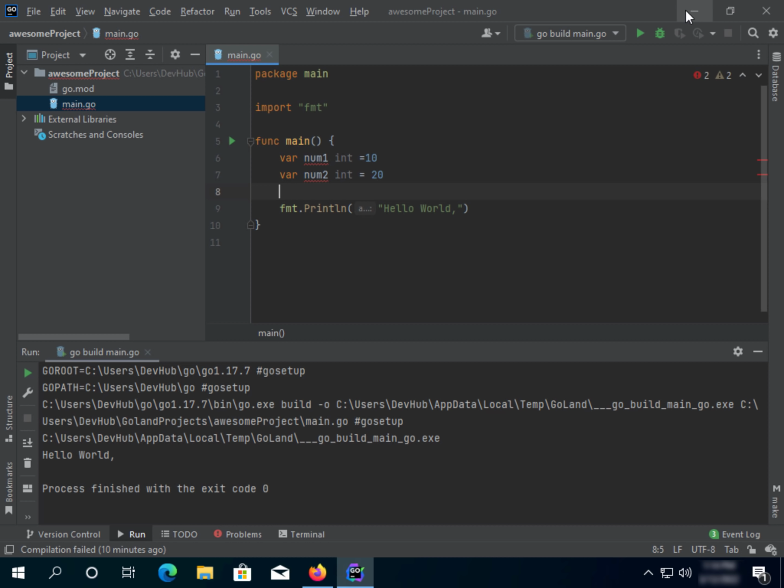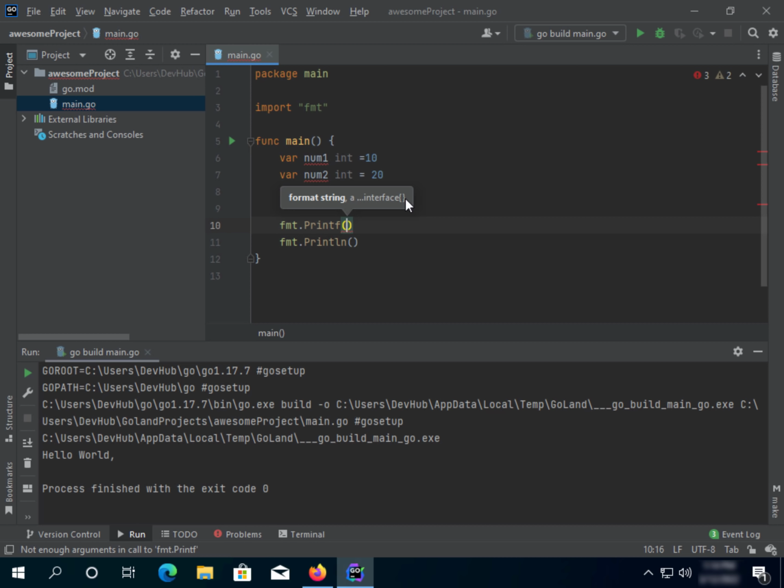Now, if you want to do plus or minus or multiply and stuff like that, we're going to use print format instead of print line. Let's use print line as a line separator, like a new line. Here you're going to use fmt.Printf.